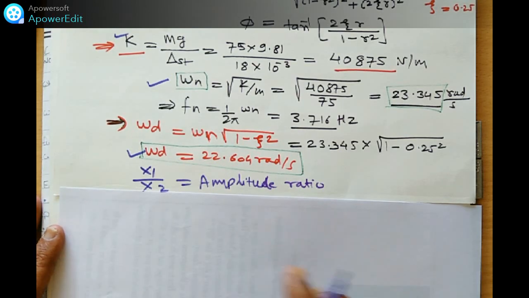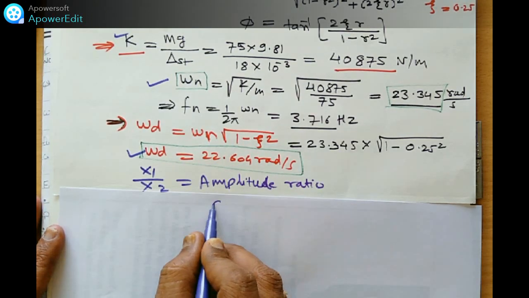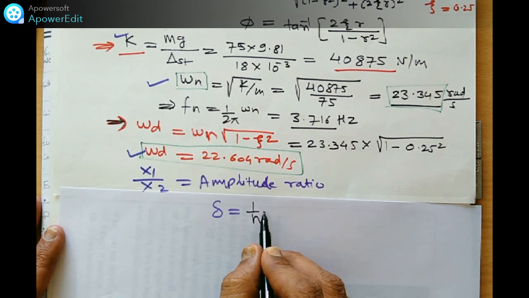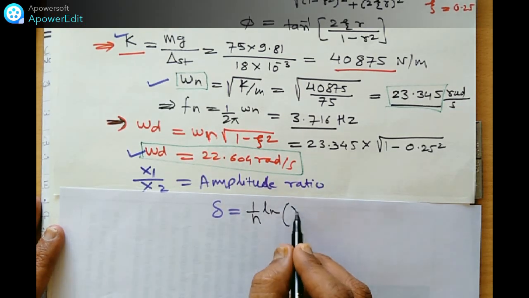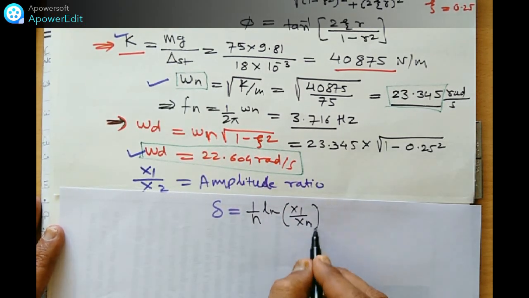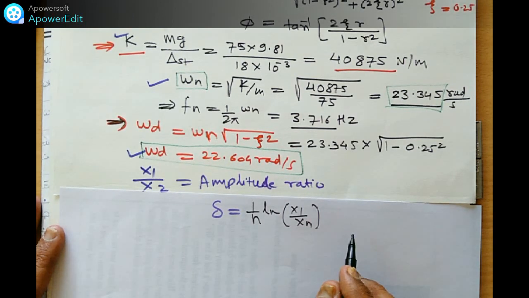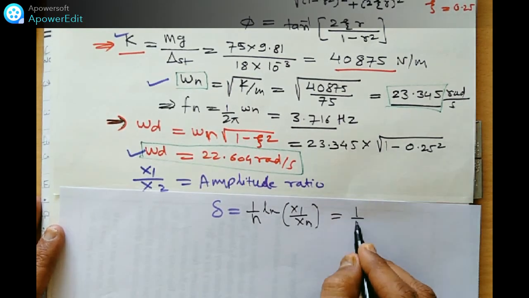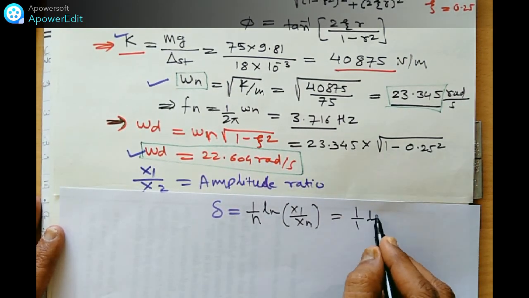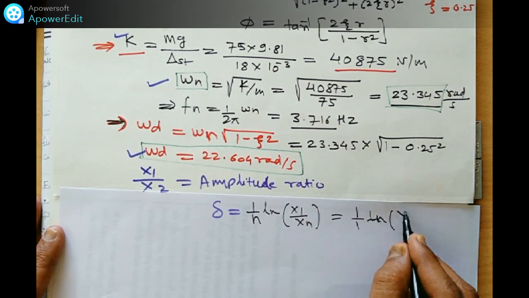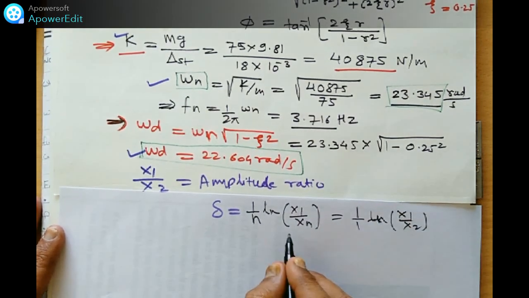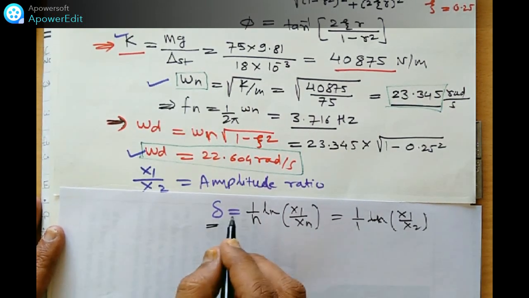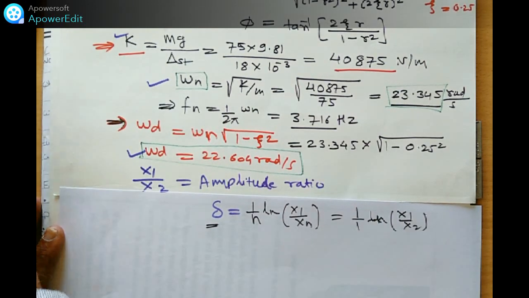The amplitude ratio we can find out by using this: delta is equal to 1 by n, where n means the number of cycles, logarithmic ln of x1 by xn. In this case, only one cycle is there, so this becomes 1 upon 1 into ln of x1 by x2. This x1 by x2 we have to find out. But the delta we don't know. How to find out this delta?